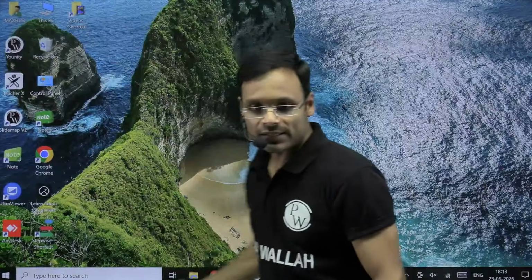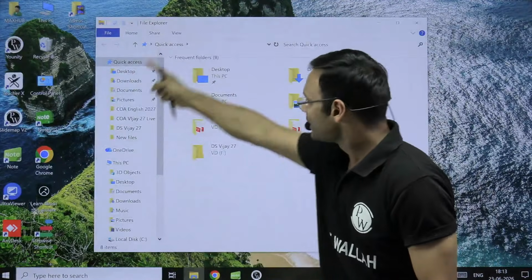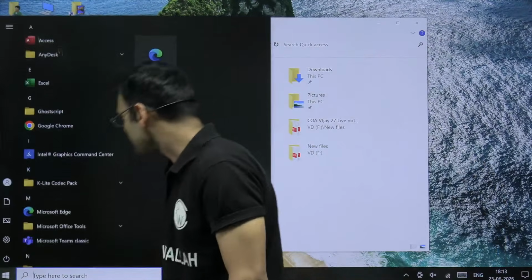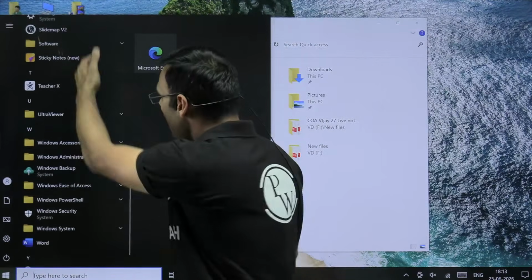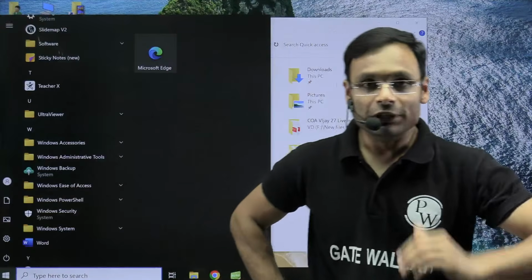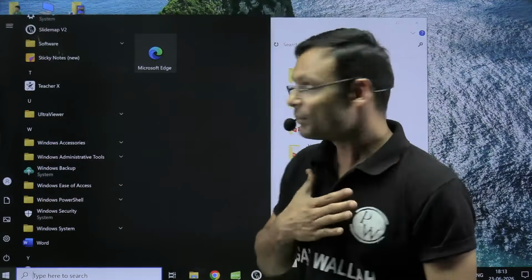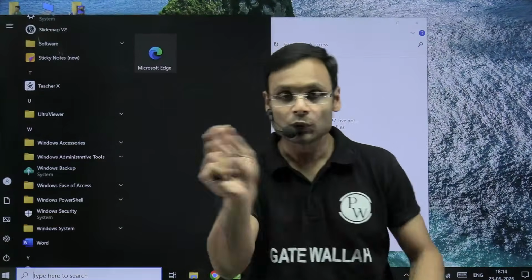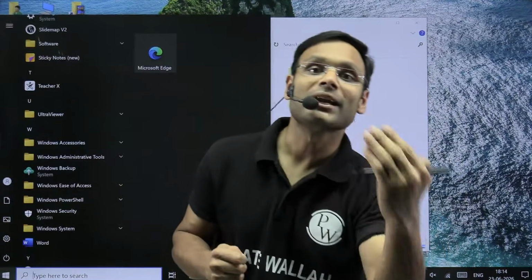This interface where I can click on this and I can see all my folders, right? I can click on this and I can see all the applications installed. How can I see all the applications which are installed? With the help of the operating system only. So the operating system is giving me this opportunity, through touch or through mouse or through keyboard, I can use my computer system.